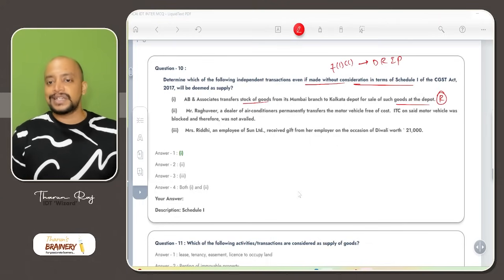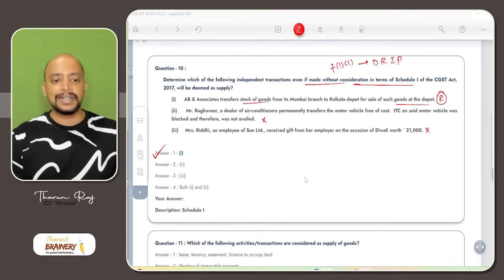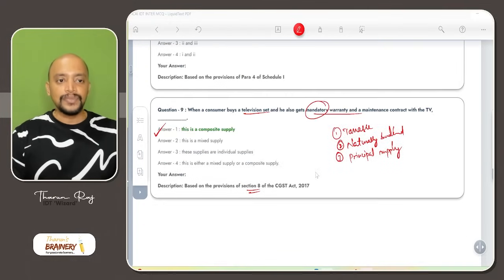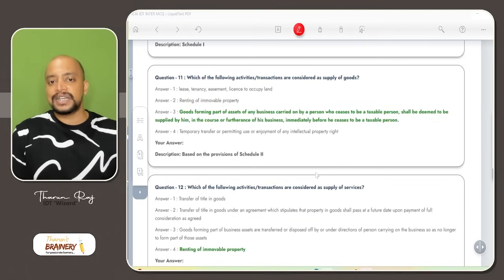Regarding the dealer of air conditioners, we have already seen it is not a supply, and this is also not a supply, so only one is the answer. Then the next one, question number 11: which of the following activities or transactions are considered as supply of goods?